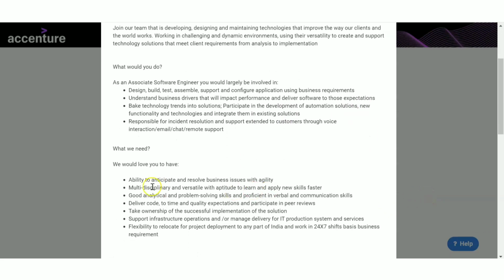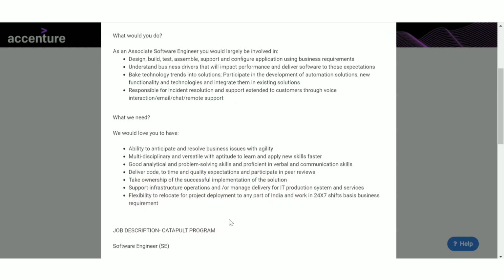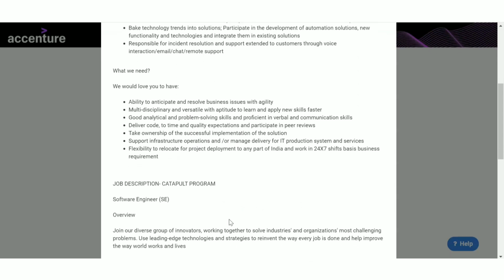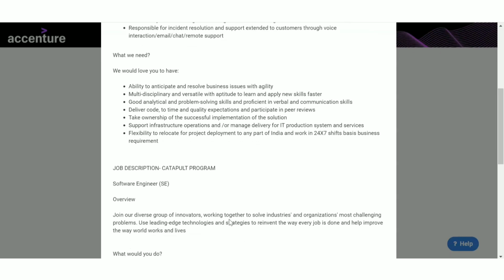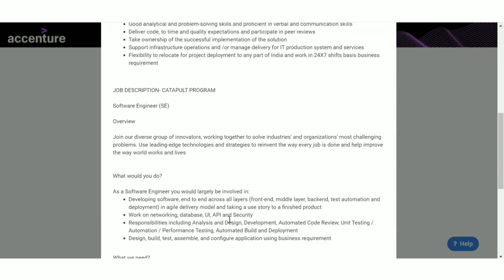The qualification they have listed is ability to anticipate and resolve business issues, then multidisciplinary and versatile with aptitude to learn and apply new skills, good analytical and problem solving skill, then take ownership of successful implementation of the solution, and flexibility to relocate. All these things they have mentioned as the requirements. Other things they have not mentioned here, but while filling the online application form, you will get to know which batches are eligible. Next is software engineer.